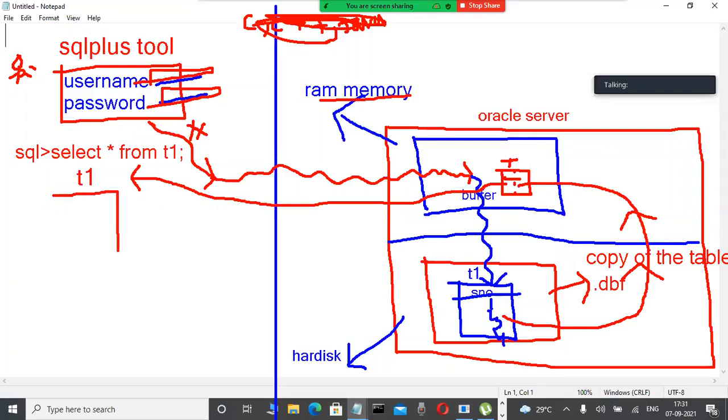what happens? First, control goes to the memory area. The requested table is checked in the server buffer. If the table is not available in the buffer, then control goes to the hard disk. If the table is not available in the buffer, copy the table from the hard disk data files into the buffer, and from this buffer into the client tool it will be retrieved. That's why it is visible like this.